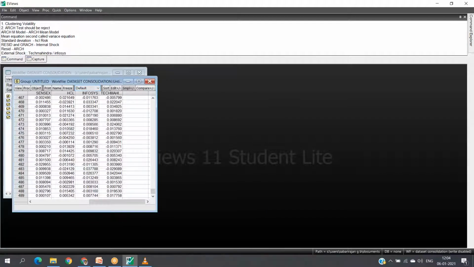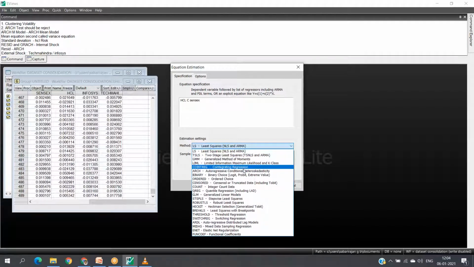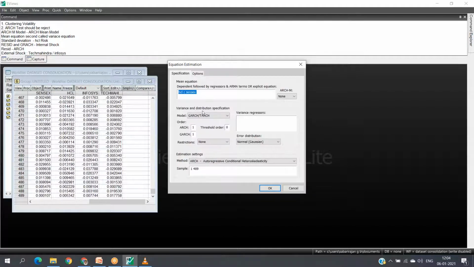Sir, from here, HCL, dependent variable, constant, and Sensex. I am choosing here from ARCH. This screen you will get. From there, it is the ARCH mean model. Choose standard deviation and variance regressor. If you want, include all other observations.